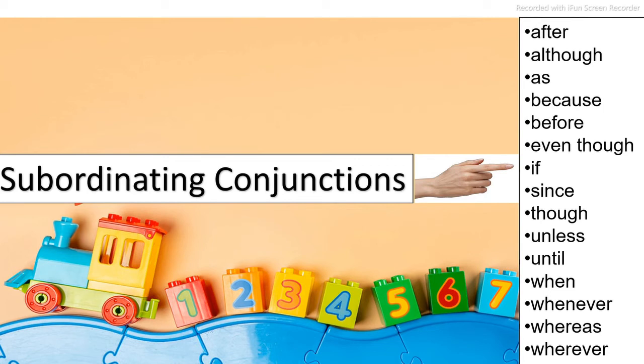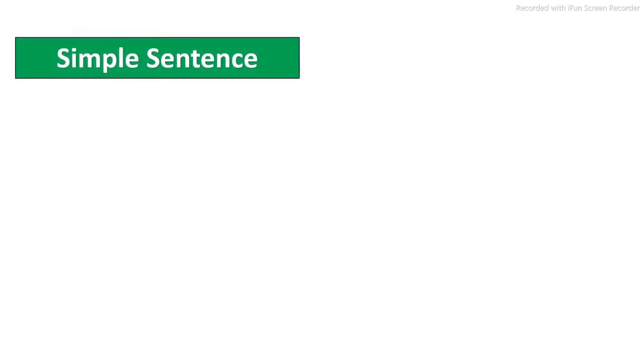It's a shortcut. Like we remember that FANBOYS make the compound sentence. So if any of the given conjunctions is not from FANBOYS coordinating conjunctions, then it is a subordinating conjunction. This is how you can take a shortcut to assume it. Okay, now let's have a recap.